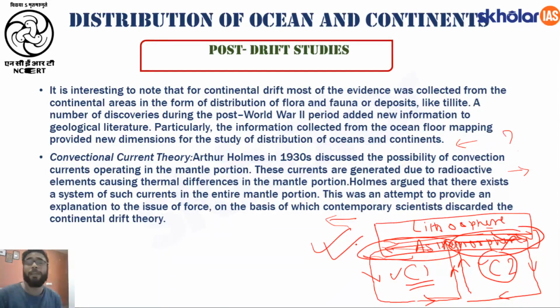Because, as I have already mentioned, the lithosphere is not uniform. It is broken down into several plates, lithospheric plates, and these lithospheric plates will interact with each other. They will move towards each other, move away from each other, or slide past each other. All these movements are because of the mantle convection cells which are found just below the lithosphere.